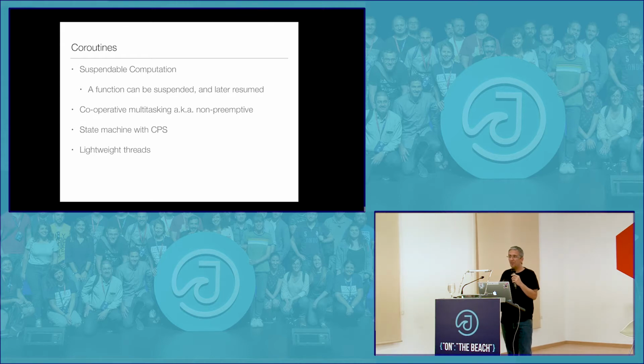One of the main differences is that this moves towards what we call cooperative multitasking as opposed to preemptive multitasking. Whereas with preemptive multitasking, with threads, the thread is basically switching context in and out.